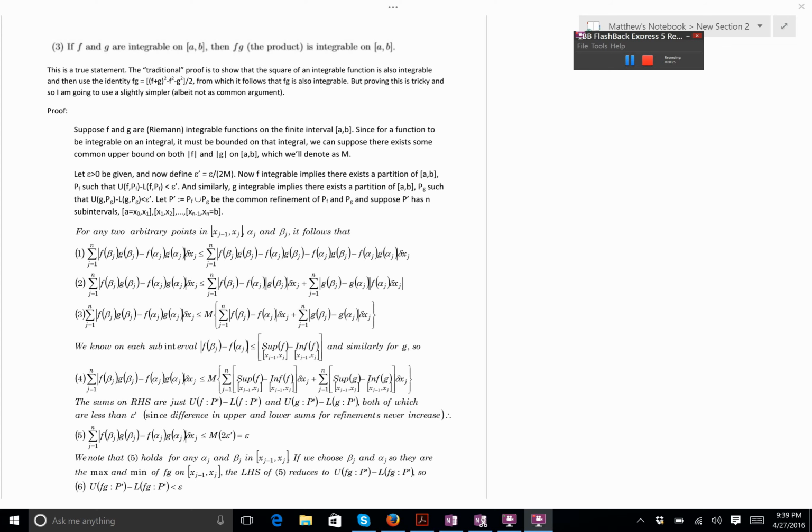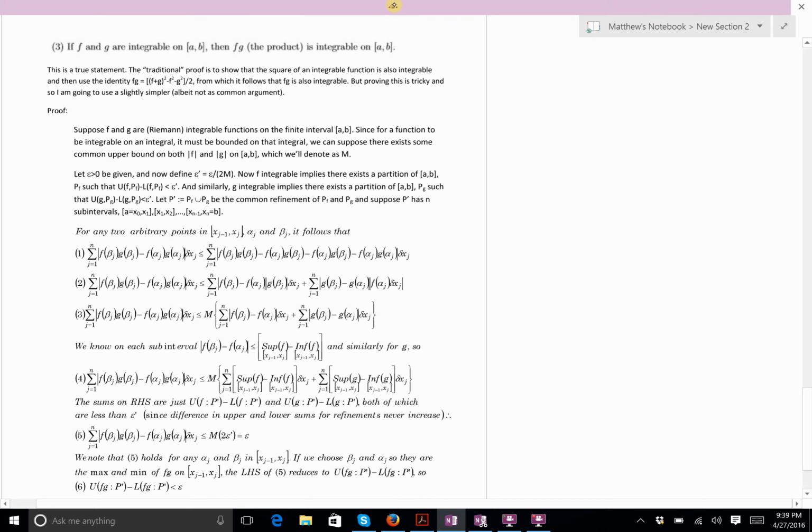So we start off the proof by supposing that we have some finite interval AB, and we have two functions, f and g, that are Riemann integrable on it. And all Riemann integrable functions on closed bounded intervals have to be themselves bounded. This is actually not something that your book proved.